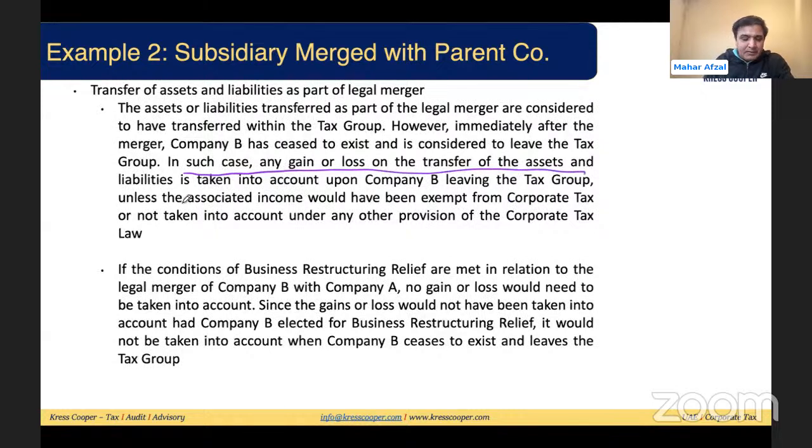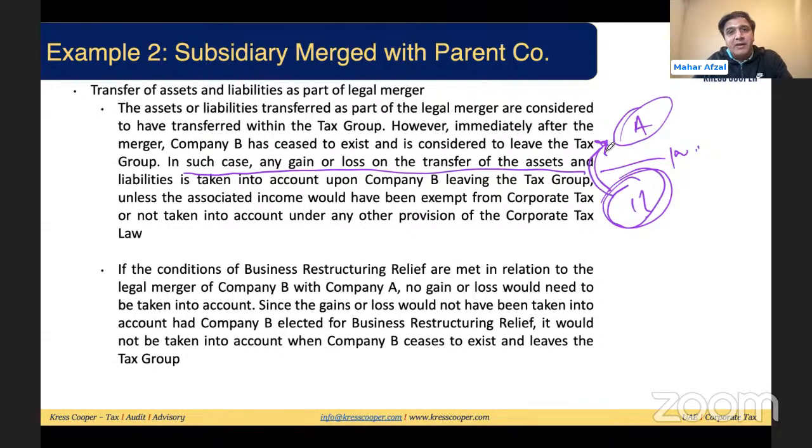Basically, there are two companies, company A and company B. B is transferring its entire business to A, 100%. So any gain or loss on this entire transfer should be booked. It should not be eliminated unless this gain or loss is exempt under any other provision of the law. Any other provision might be a possibility if, after the transfer, they are part of a qualifying group. A qualifying group requires a minimum 75% holding. So if they are not part of the group but are part of a qualifying group with 75% holding, there is a possibility it can be exempt as well.